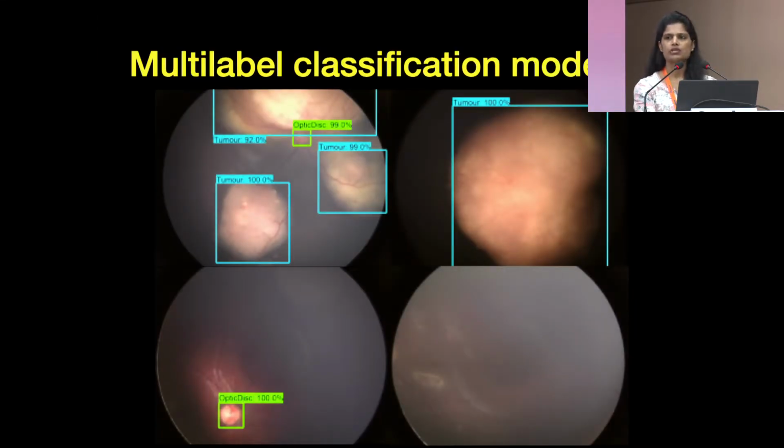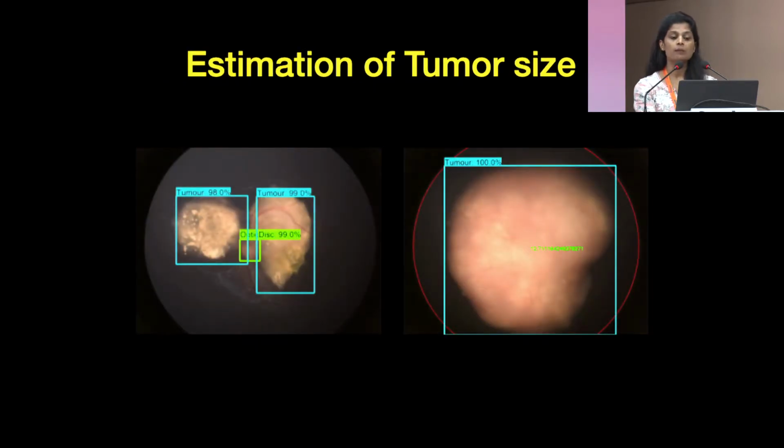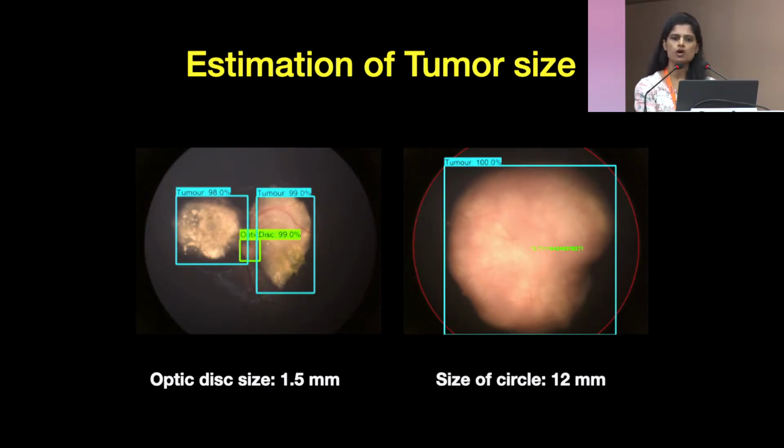A multi-label classification model was used for identification of the optic disc and tumor by developing a bounding box with confidence interval. The machine was taught that the optic disc size is 1.5 millimeters, so the tumor size was compared to the optic disc size to measure the tumor. Whenever the optic disc was not visible, the machine was taught that the circle within which the tumor is present measures approximately 12 millimeters.